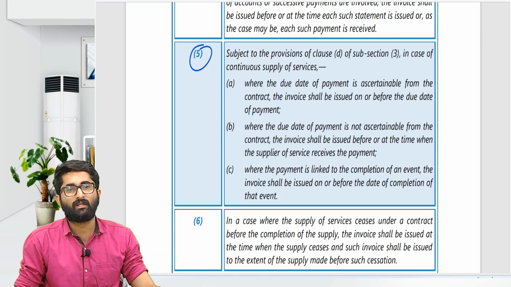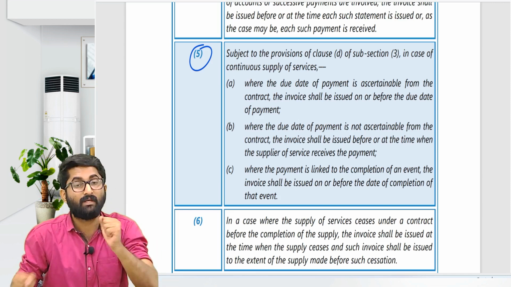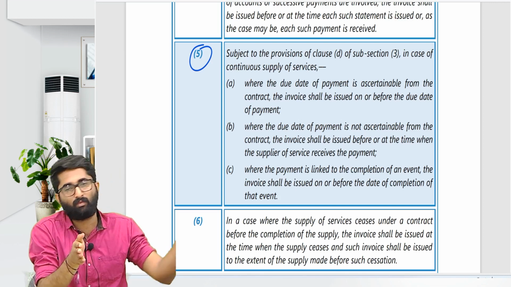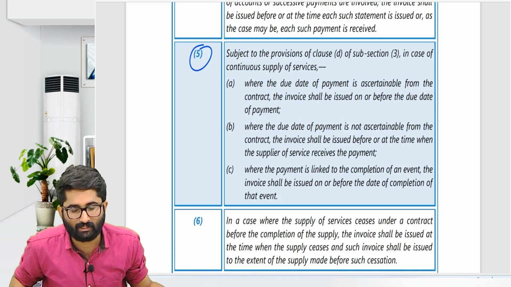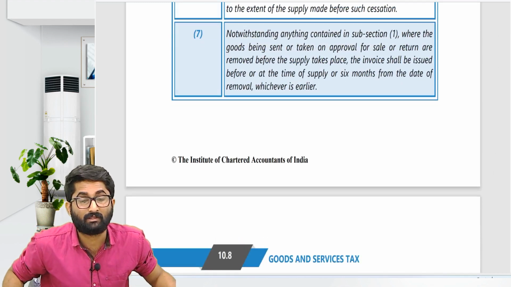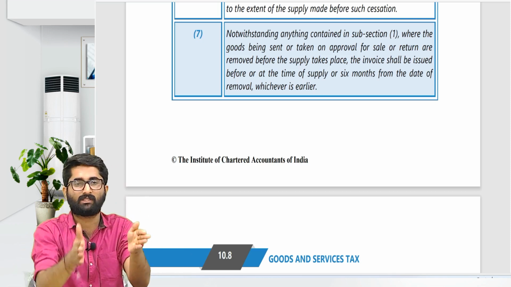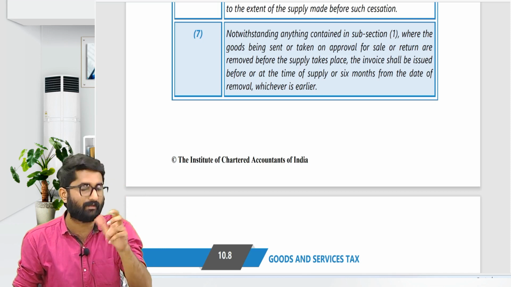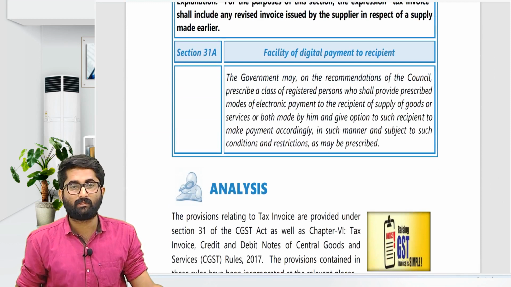Section number 31 subsection 6: in case of provision of service, if the service has been stopped in between, before the cessation of the service, for whatever supply of service has been given, for that service you have to give the invoice. That is given in section number 31 subsection 6. Section number 31 subsection 7 is about sale on approval basis. In case of sale on approval basis, on or before the approval date or 6 months, whichever is earlier, you have to give the invoice. That is about section number 31 subsection 7.